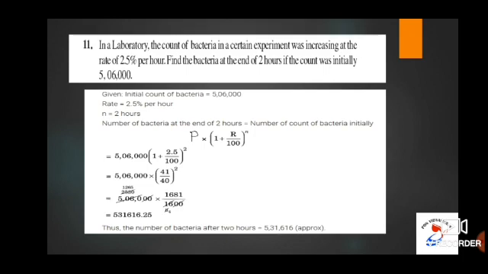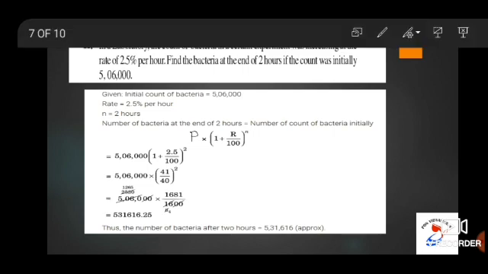We'll move on to 11th problem. In a laboratory, the count of bacteria in a certain experiment was increasing at the rate of 2.5% per hour. Find the bacteria at the end of 2 hours if the count was initially 5,06,000. So first let us write down the given data.